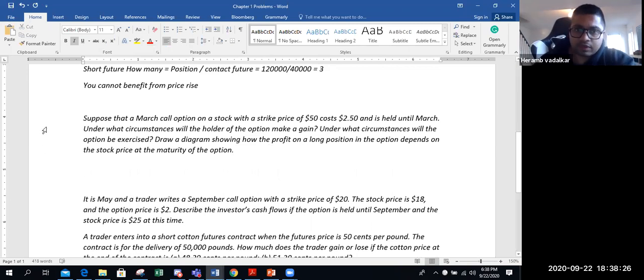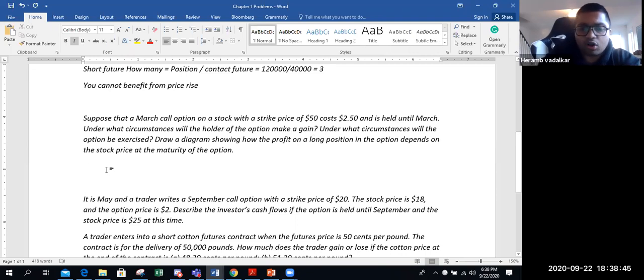Next one. Suppose that a March call on a stock price of $50 is costing $2.5 and is held until March. Under what circumstances will the holder of the option make a gain? Under what circumstances will the option be exercised?